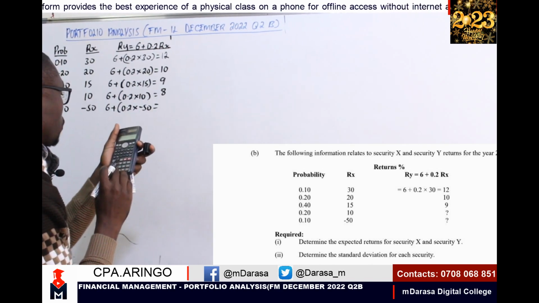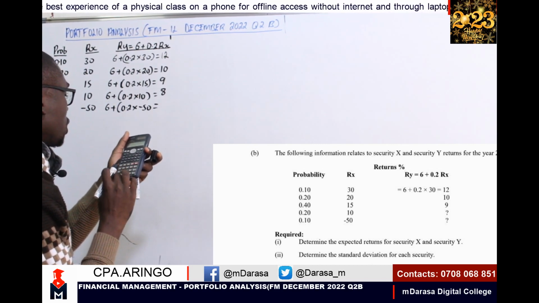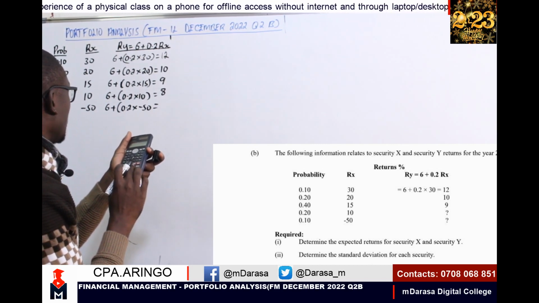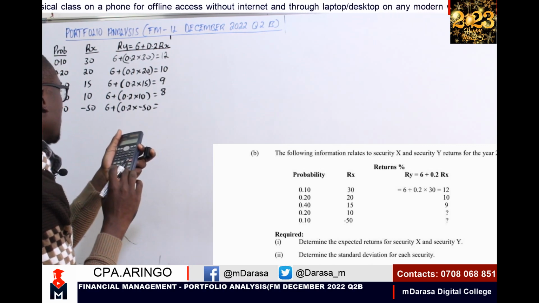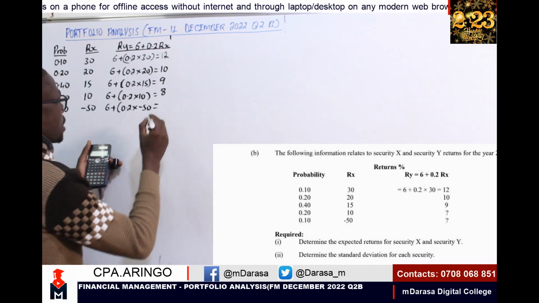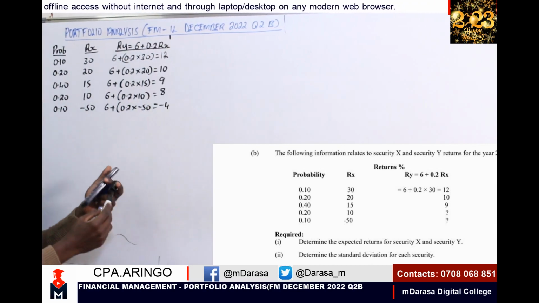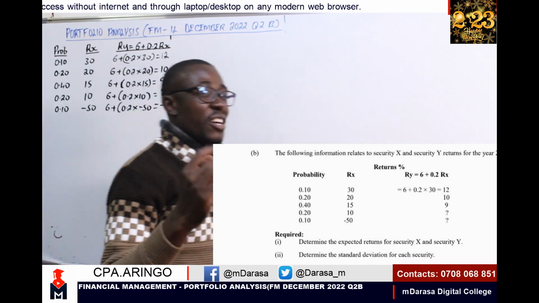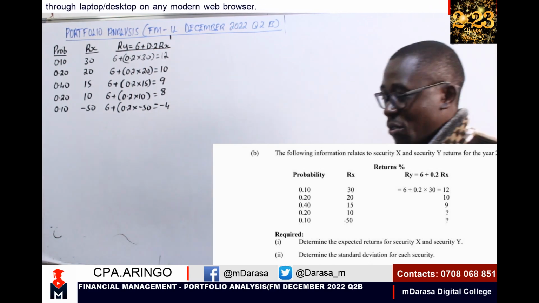Then, of course, 0.2 times negative 50 plus 6, that should give us minus 4. So we have determined our returns for security Y. That was the first task that we were required to do.